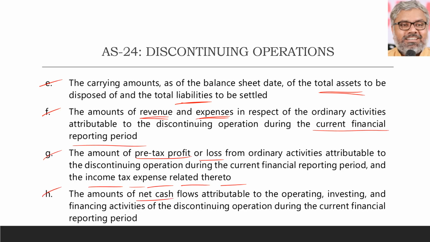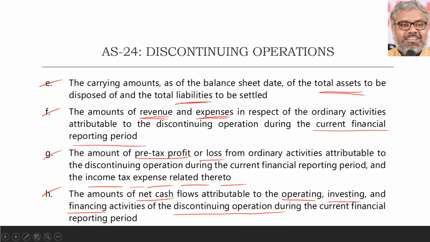Then the net cash flows attributable to all the three types. The cash flow statement also should have the disclosure: operating activities, investing activities, and financing activities of the discontinuing operations during the current financial reporting period have to be shown separately, because normally the cash flow statement will consist of everything. In that, how much of the cash flows are attributable to the operating, investing, or financing activities of discontinuing operations has to be disclosed separately.